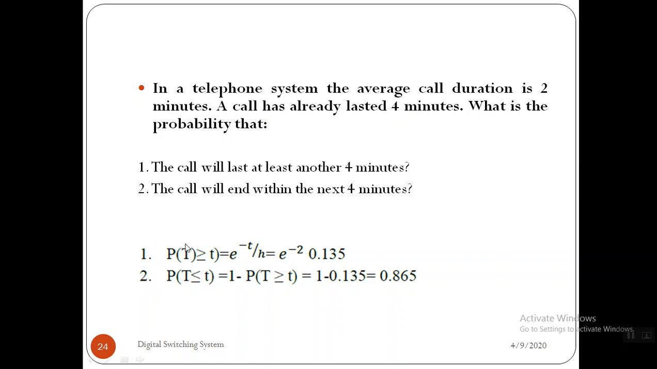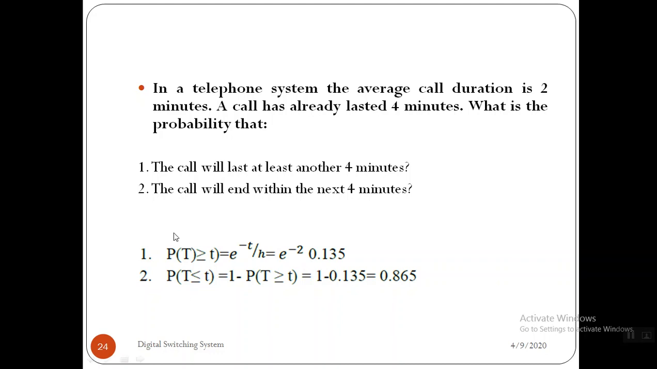The probability of the time interval t greater than or equal to small t is equal to e raised to minus t by h. We have already discussed this equation. So here the t value is 4, as it has already lasted 4 minutes, and the h value is 2, the average call duration. So 4 by 2 gives 2. So e raised to minus 2, that is nothing but 0.135. So this is the probability that the call will last at least another 4 minutes. This is the probability, right?